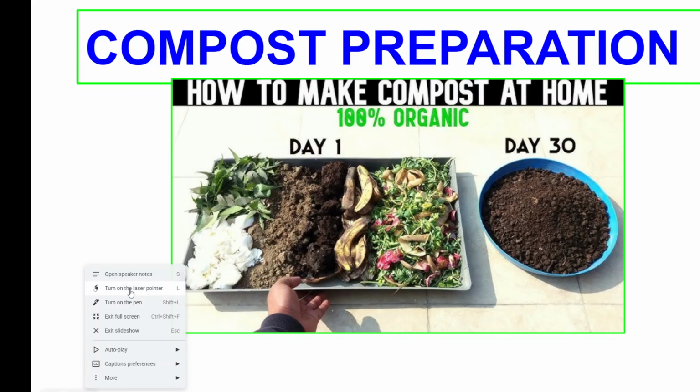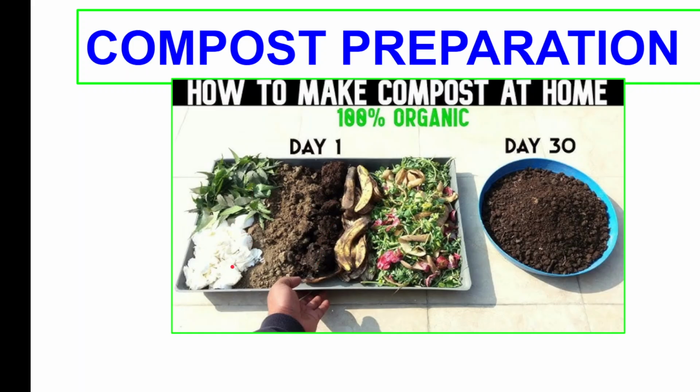On day one, you have all these raw materials which are waste materials from domestic waste, like for instance vegetable waste scraps, fruits, some amount of soil from your own garden, little amount of compost, and any leafy materials.